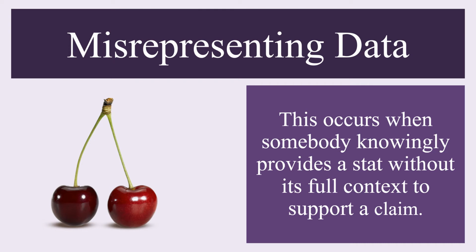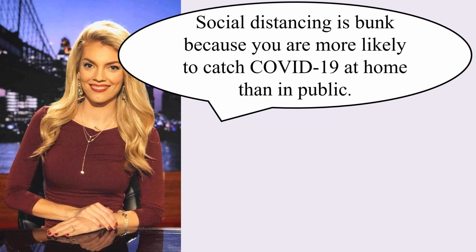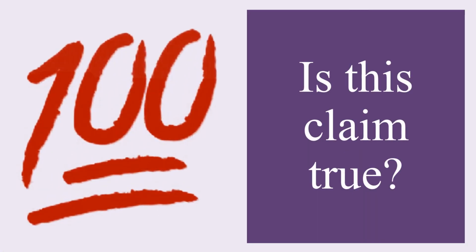But let's take a look at this in practice. Hypothetically, a political pundit might argue that social distancing is bunk because you are more likely to catch COVID-19 at home than in public. Is this true? Yes, it's 100% true that you are more likely to catch COVID-19 at home than in public.